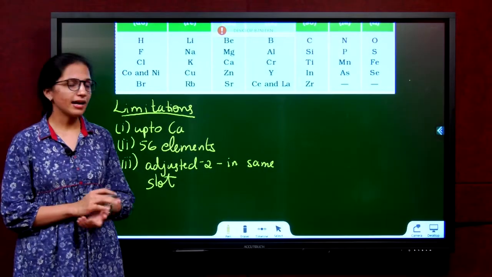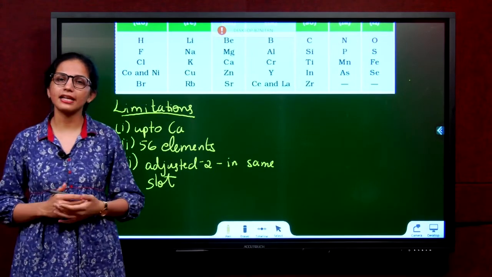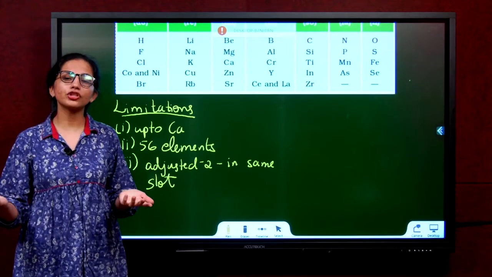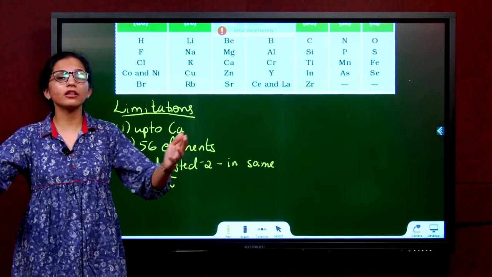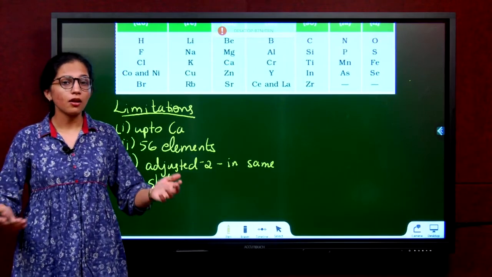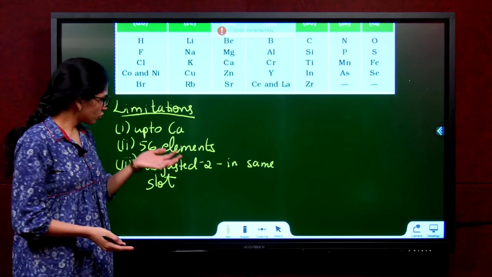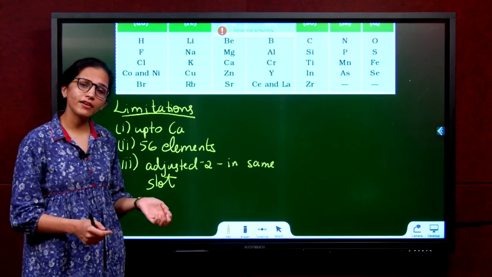Next, at the point when Newland came up with the law, there were 56 elements. He grouped them all, but he assumed that in the future no more elements were going to be discovered. He assumed no more discovery of new elements. Today we are in the hundreds of elements. So was he right or wrong to assume that no more elements would be discovered?